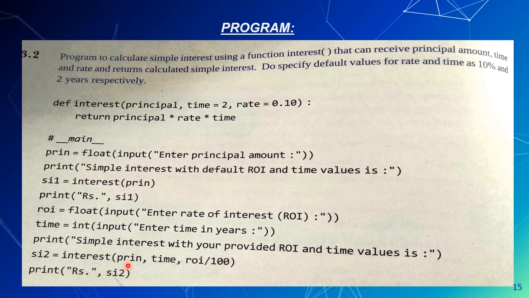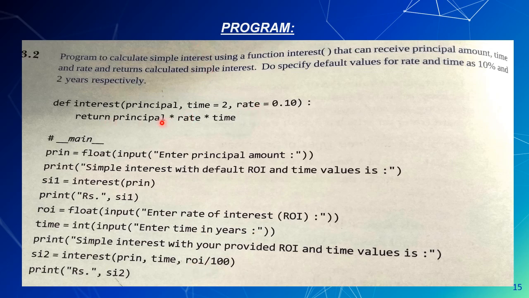So the first value, principal value, will be assigned to the principal parameter, and the time value is assigned to time. Suppose we have entered 5 here, so it will take 5, not 2. In this case, the default value will be ignored, and the ROI value is assigned to variable rate.